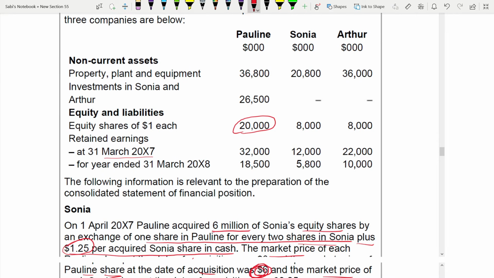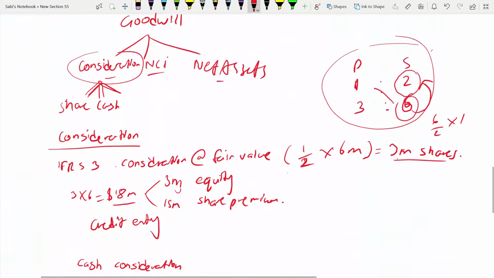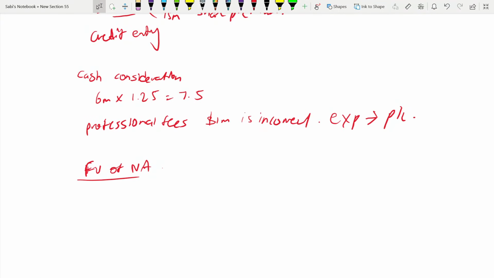So this retained earnings you have to take to find the carrying amount. So with that 20, you have to add this 12,000 of Sonia retained earnings. So you add the 20 with 12 of retained earnings, and you get 20. Sorry, 32.